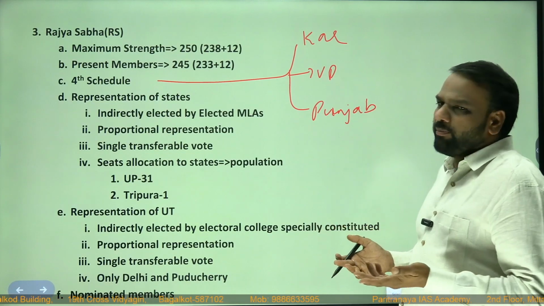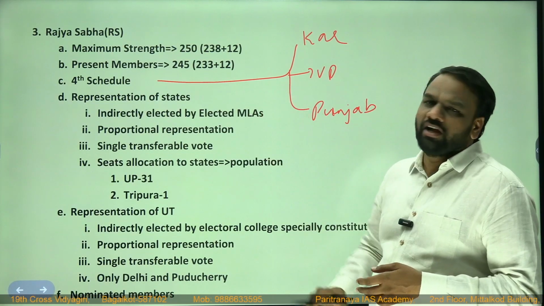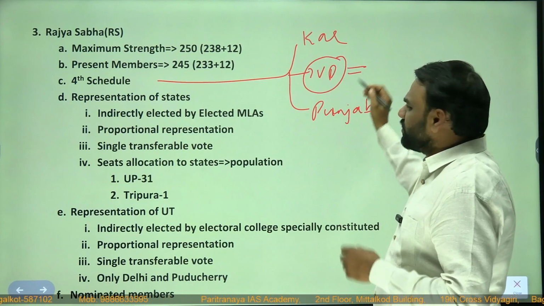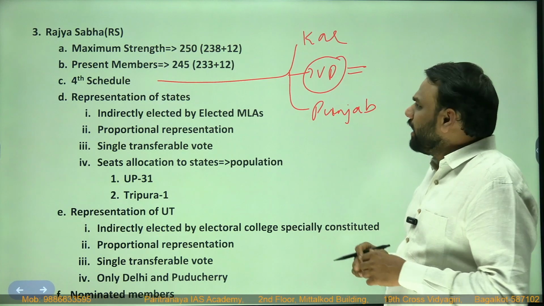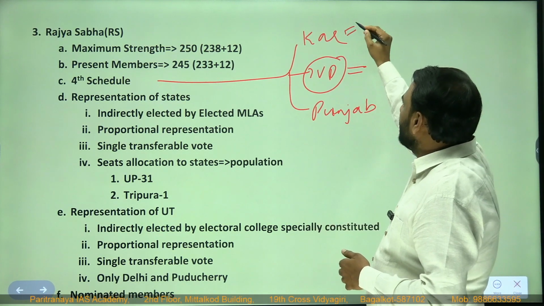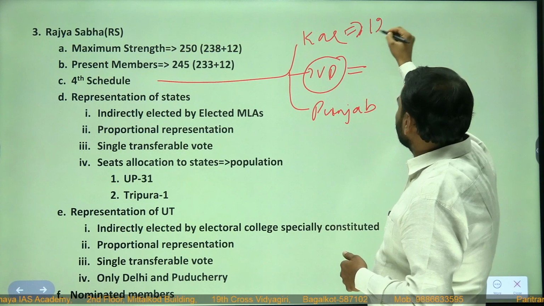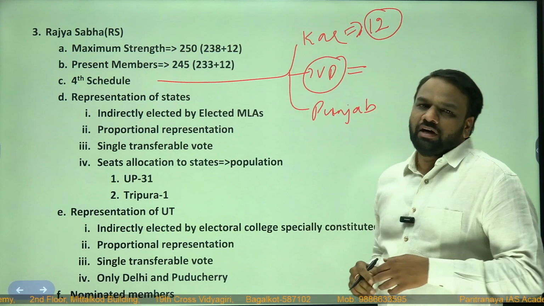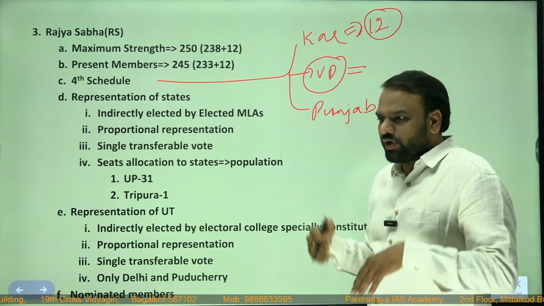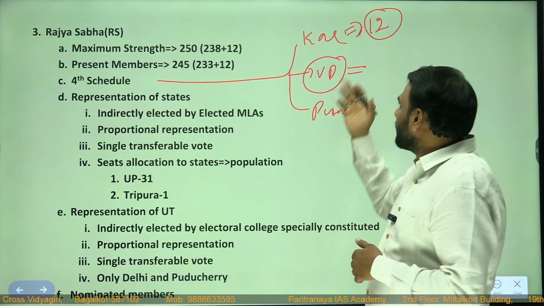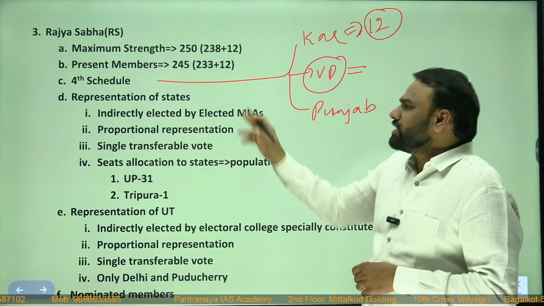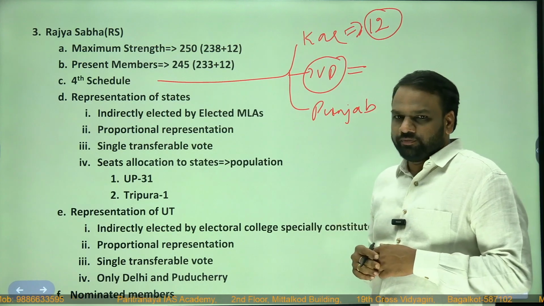So highest would be important. The highest representation in Rajya Sabha will be from Uttar Pradesh. Those numbers are not important. Also note your native state. I belong to Karnataka, and from Karnataka, 12 members are represented in Rajya Sabha. So that information would be sufficient. Highest is Uttar Pradesh. Your native state will differ, for my state it is 12, and your state will be different. That is indicated by the 4th schedule.